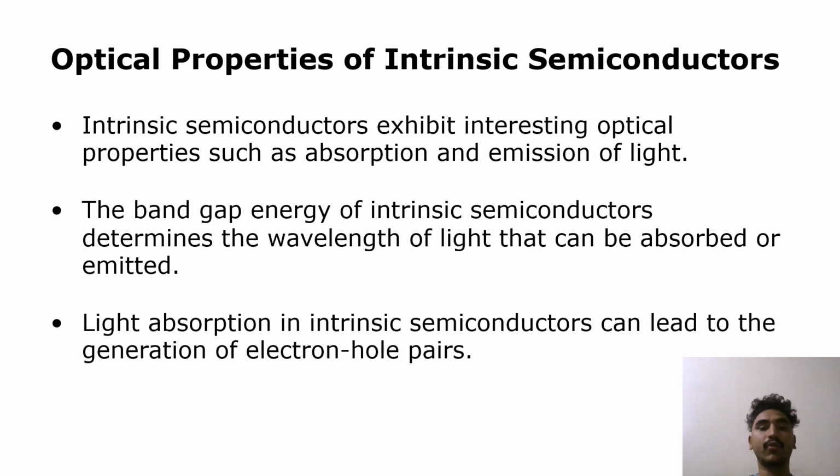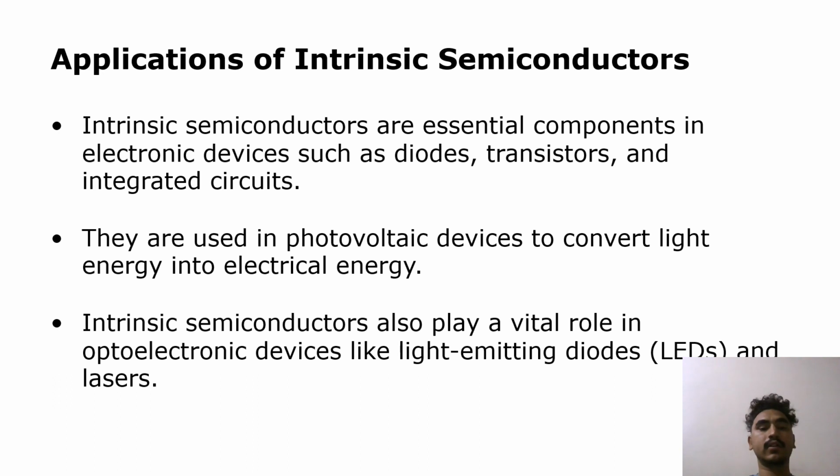Optical properties of intrinsic semiconductors. Intrinsic semiconductors exhibit interesting optical properties such as absorption and emission of light. The band gap energy of intrinsic semiconductors determines the wavelength of the light that can be absorbed or emitted. Light absorption in intrinsic semiconductors can lead to the generation of electron-hole pairs.